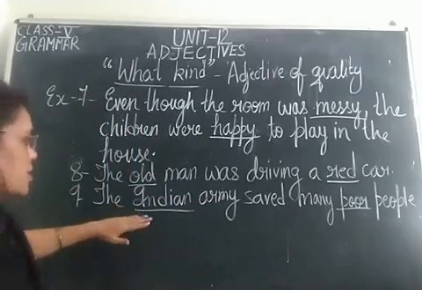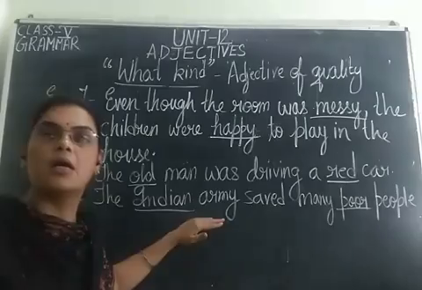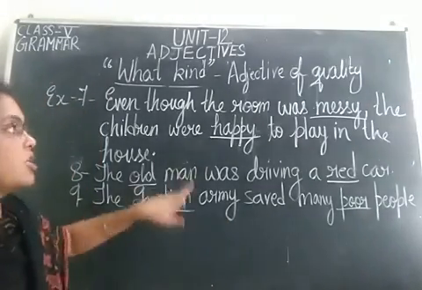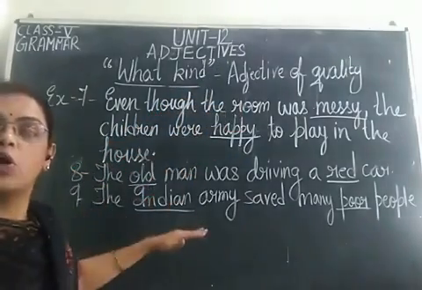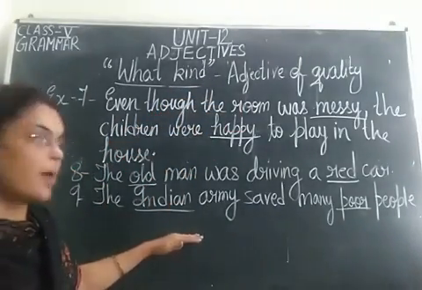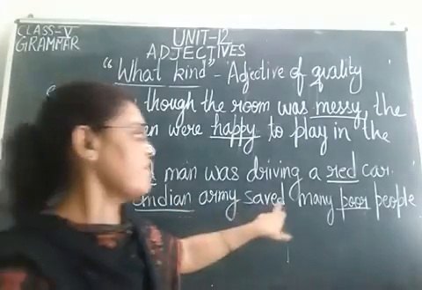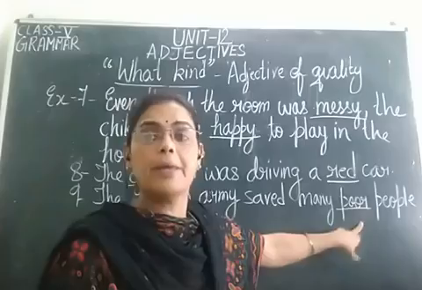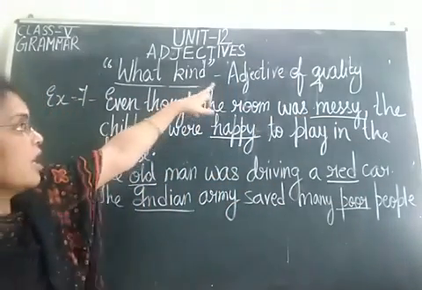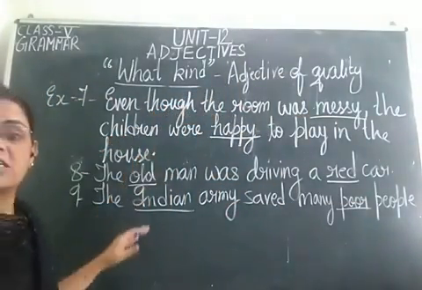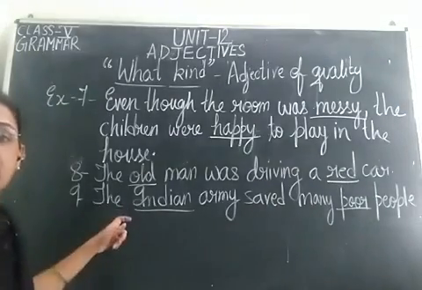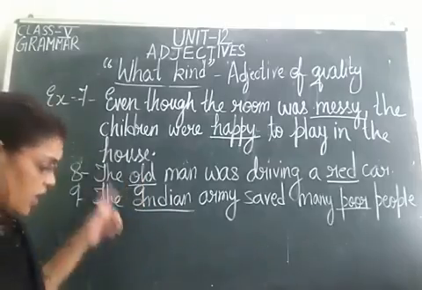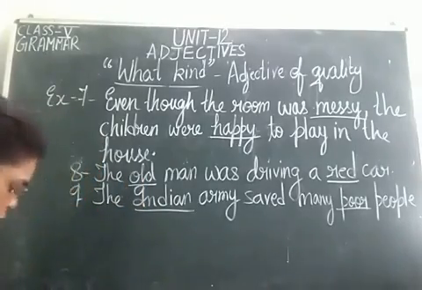Now the Indian Army. Which kind of army, children? The Indian Army. So Indian Army क्या है? Adjective of quality बता रहा है. Which army? Indian Army saved many poor people. What kind of people? Poor people. So what? Indian and poor दोनों क्या है बेटा? Adjective of quality है. कौन सी army है? Indian Army. Got it? So these are all adjective of quality.